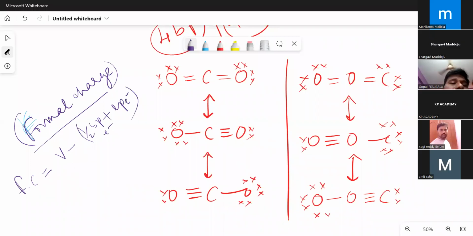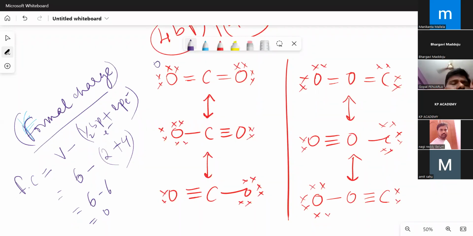Suppose for this oxygen, what is the formal charge? It is investing how many electrons? 6 electrons are being invested, minus half of the bond pair of electrons belongs to this, because this is a common property between carbon and oxygen. So from this we are getting 2, and plus, here this lone pairs completely belongs to oxygen only. How many are there? Minus 6 is equal to 0. Now what is the formal charge here? The formal charge on the oxygen is 0.